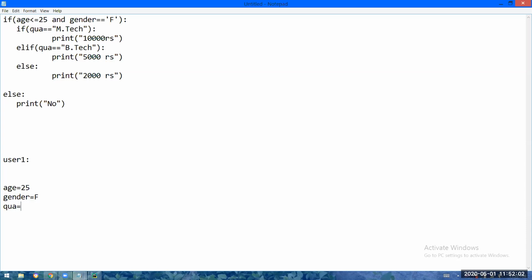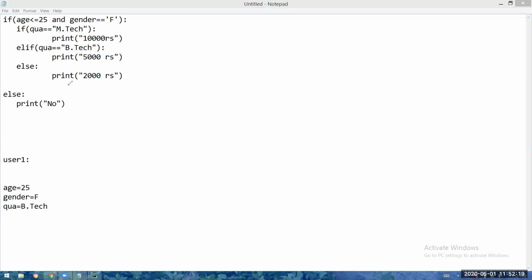Qualification entered by the user is BTech. This candidate is going to get concession. If yes, how much he is going to get? 5,000 rupees. Correct. So here what is happening? 25 less than or equal to 25, female equal to female. Okay, basic criteria satisfied. That means if block is executed, else will be skipped.